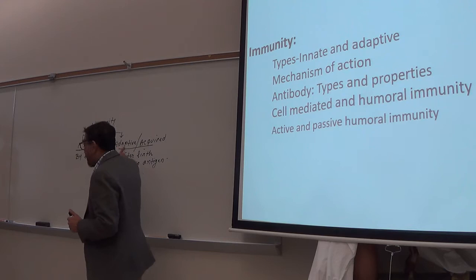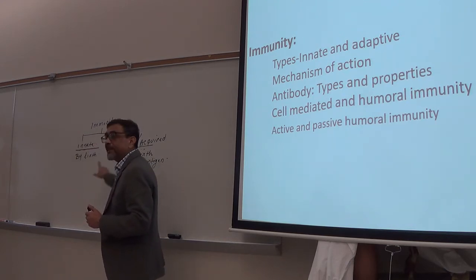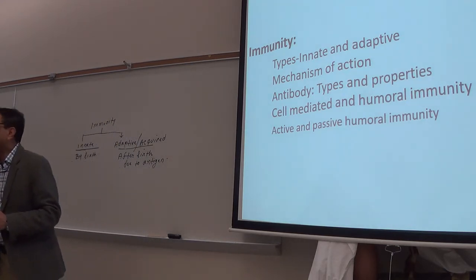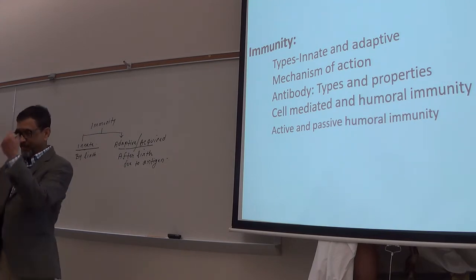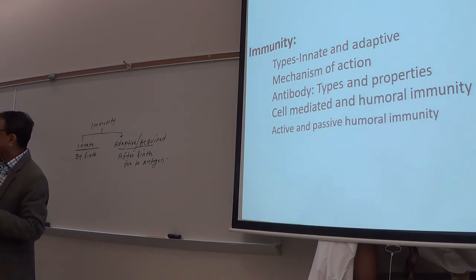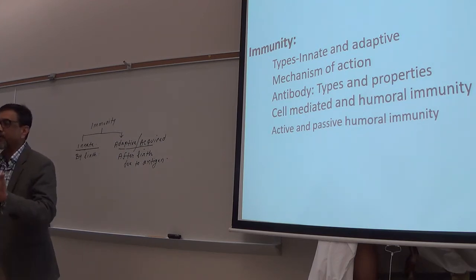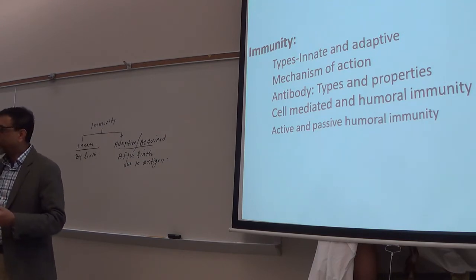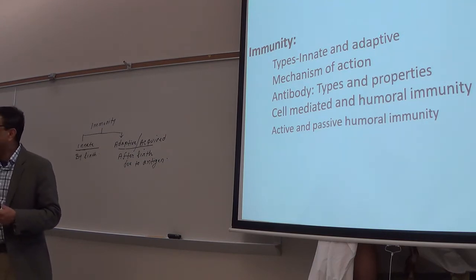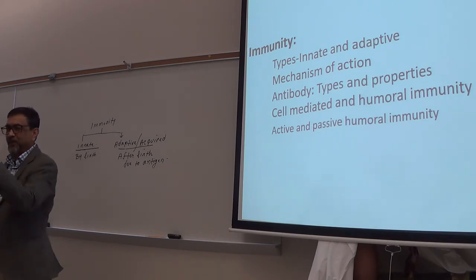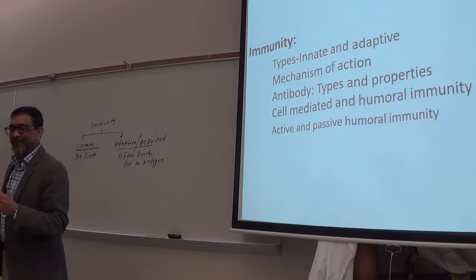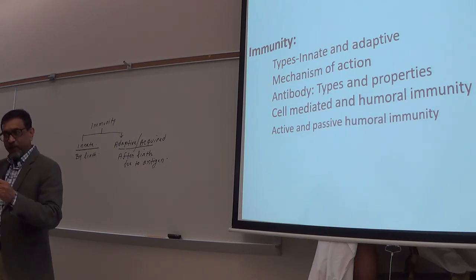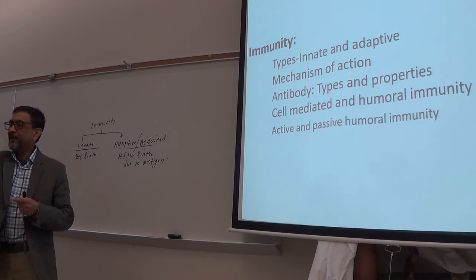And adaptive immunity is highly specific, because I told you, once your body gets a certain microorganism, your body produces immunity against that specific antigen. Like if you get swine flu, your body will produce immunity against that specific flu. Make sense? If you get coronavirus, your body will specifically produce immunity against that coronavirus.